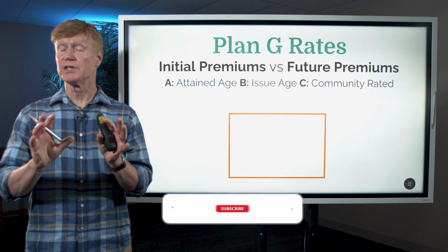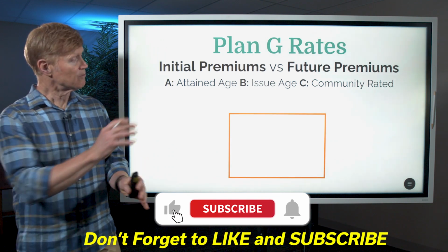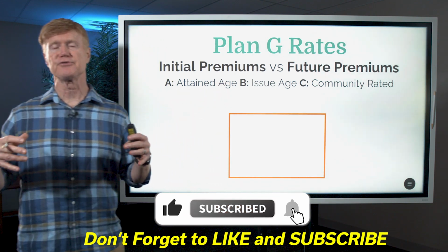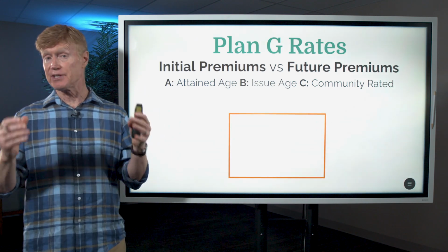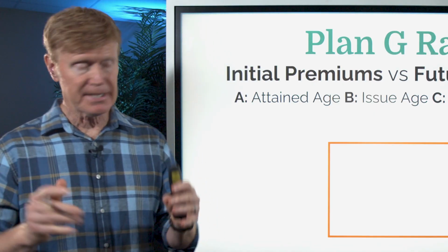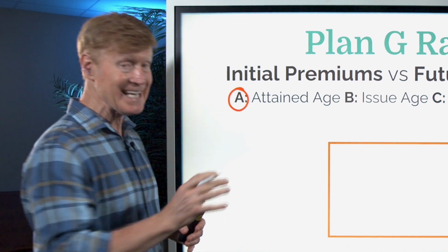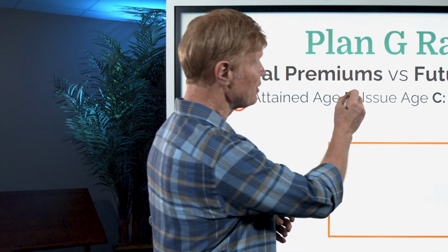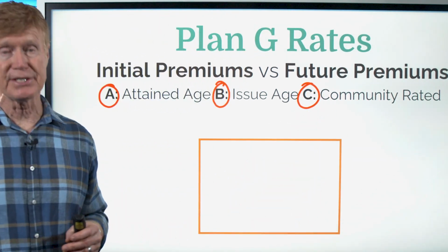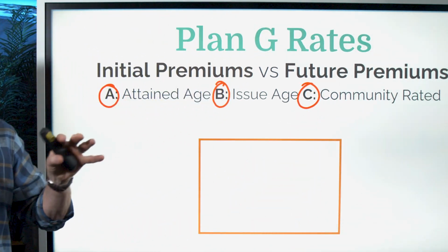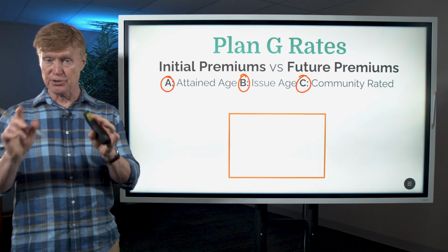Now, depending upon what state you live in, you have one of three different possibilities for the types of policies that are being issued, and it's the insurance commissioner that makes this decision. Many states are what we call attained age states. Some are going to be issue age states, and there are a few that are going to be community rated states.